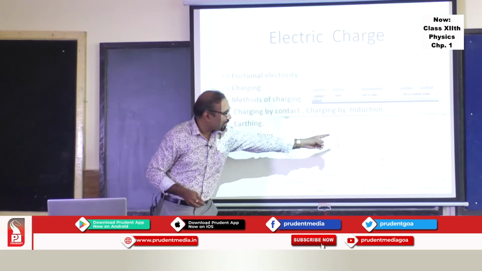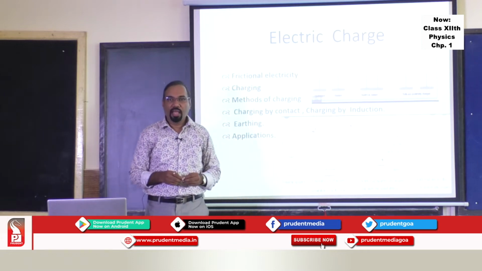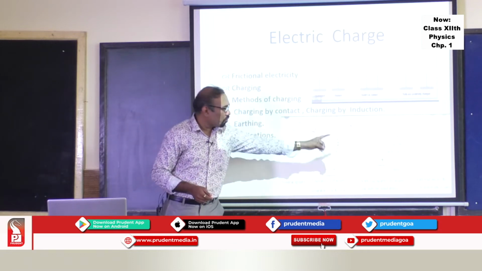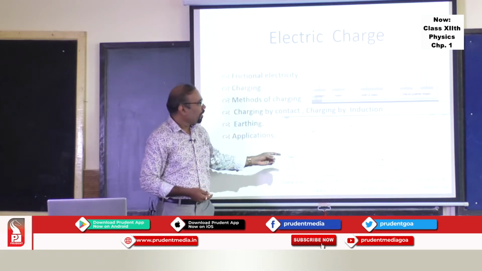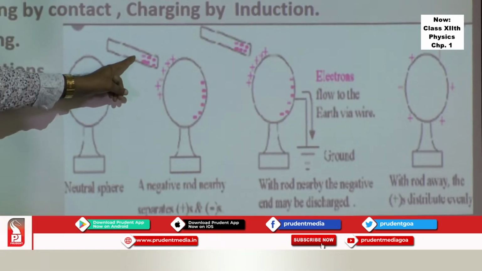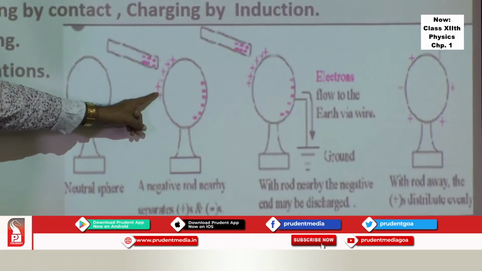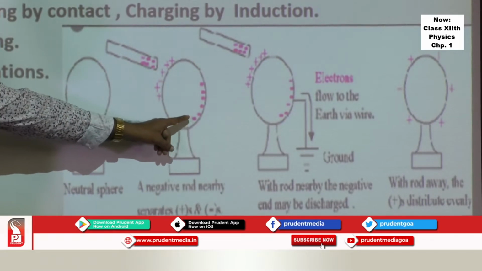Now this connection to the ground is called grounding or earthing, and it helps the charges flow to earth. Likewise, one can create a negatively charged body. You bring a positively charged body near, and negative charges will be induced without touching the body, and on the far side there will be a positive charge.